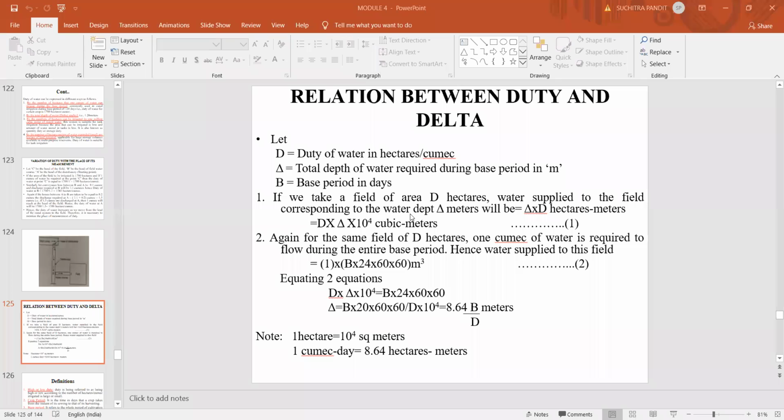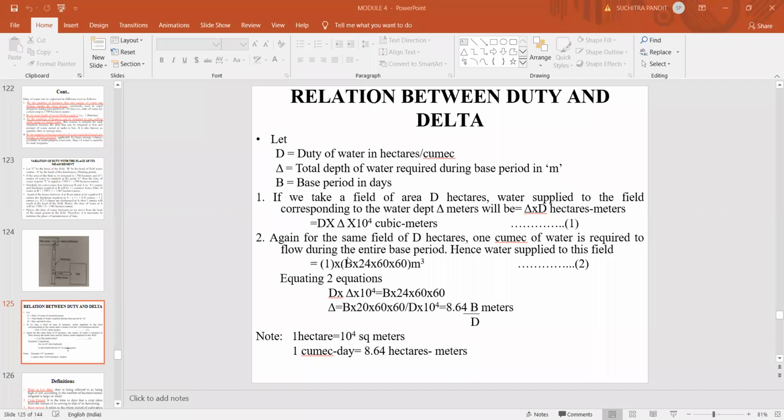Now, if we consider a field of D hectares, water supplied to the field corresponding to the water depth delta will be delta into D hectare meter, that is D into delta into 10 to the power of 4 cubic meter. So you can convert hectares into cubic meter. Similarly, for the same field of D hectares, 1 cumec of water is required to flow during the entire base period. Hence, the water supplied to the field will be 1 cumec into the base period, B into 24 into 60 into 60 meter cube. That is, 1 cumec of water is required throughout the entire base period of the crop.